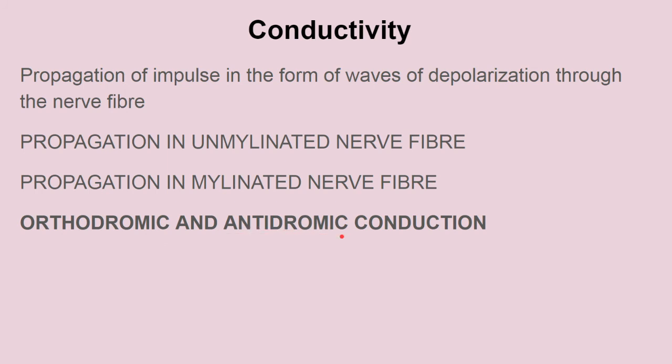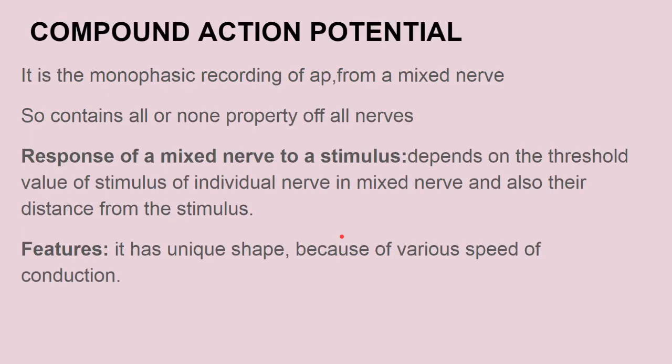So remember this. Now the compound action potential. Before going into this, the velocity of conduction of the nerve impulse in a nerve cell mainly depends on three things. First of all, the temperature. If the temperature is decreased, velocity is decreased. Now the axon diameter. When the diameter of the axon increases, because of the axolemma spreading, the increased diameter actually increases the velocity. And myelination. I told you before that in myelinated fibers there is saltatory conduction, so it is 50 to 100 times faster as compared to the unmyelinated nerve fiber.